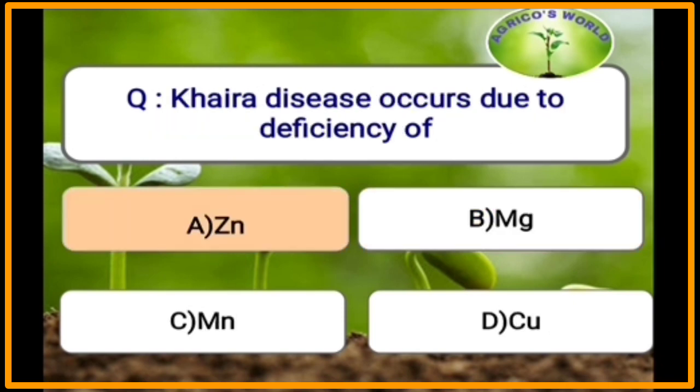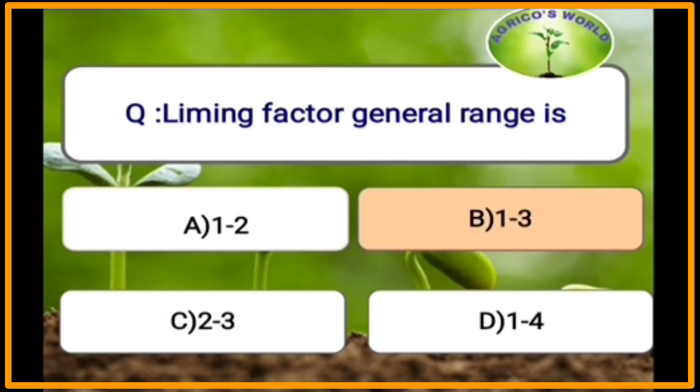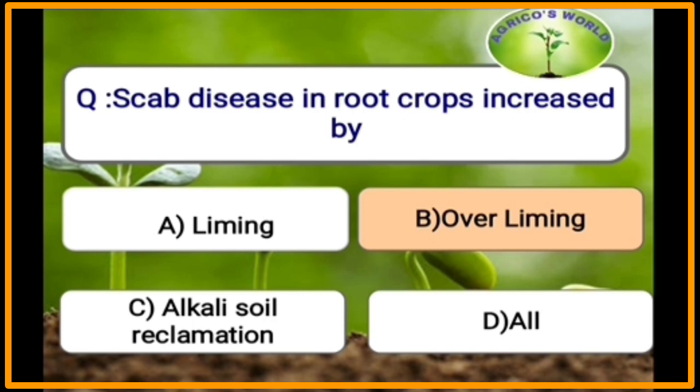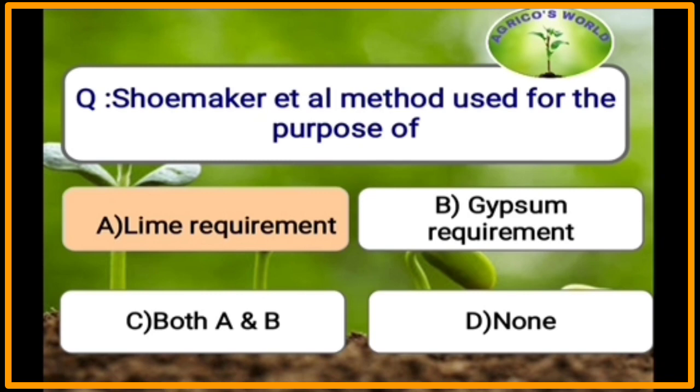Thyroid disease occurs due to the deficiency of zinc and due to the toxicity of iron. Liming factor general range is 1 to 3. Scab disease in root crops is increased by overliming. Shoemaker et al. method is used for the purpose of lime requirement.